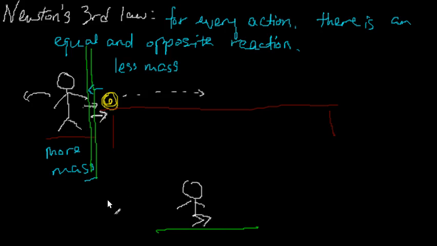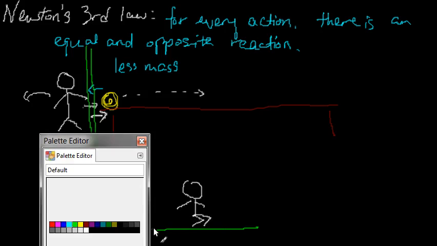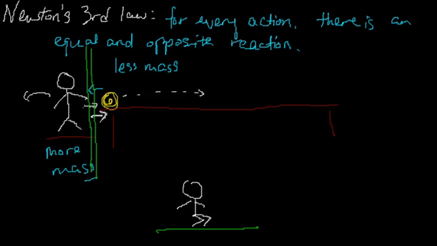I push very hard with my leg. What happens? When you squat down and push very hard with your leg, that's what you do when you jump, isn't it?